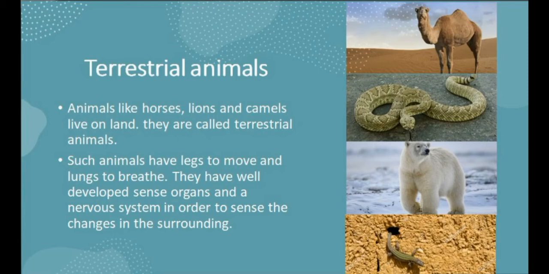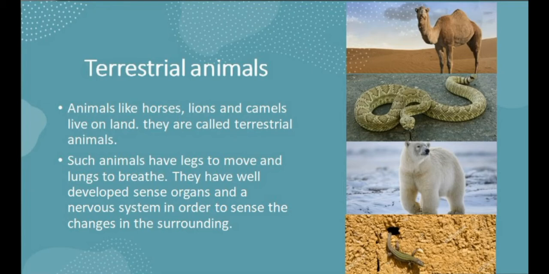Animals like horses, lions, and camels live on land. The animals that live on land are called terrestrial animals. Such animals have legs to move and lungs to breathe. They also have well developed sense organs and a nervous system in order to sense the changes in their surroundings. Animals like snakes don't have legs, so they have plates or scales that help them crawl.